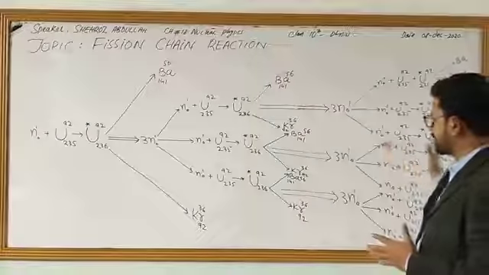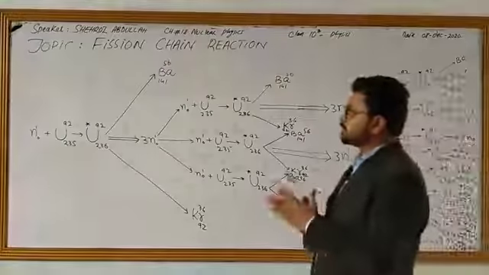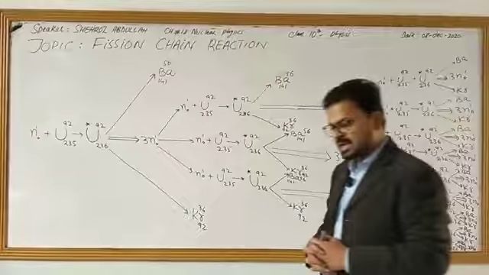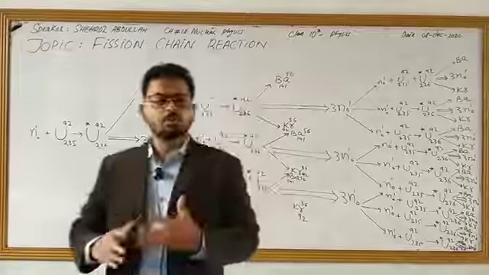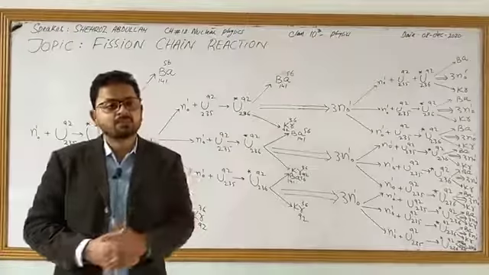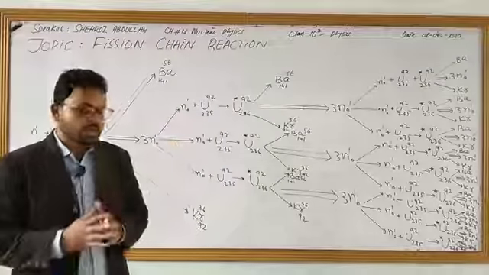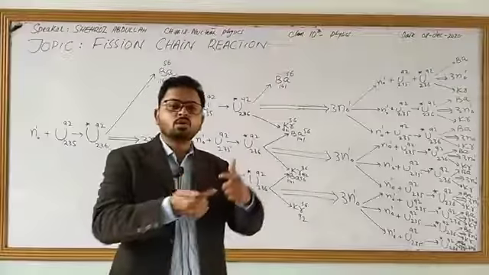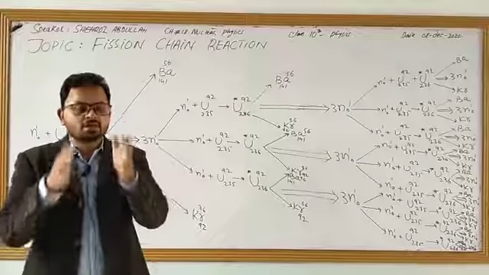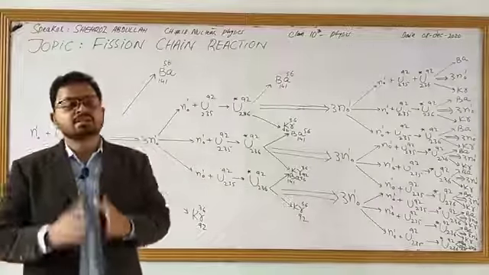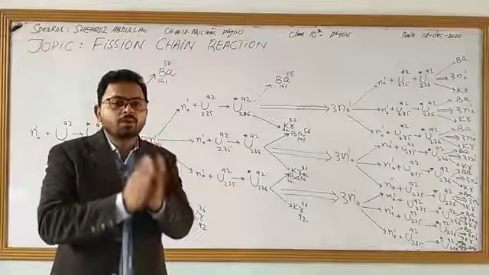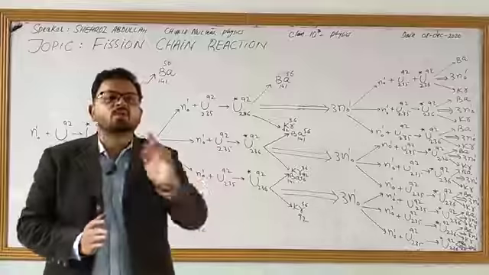A very detailed diagram of this nuclear fission chain reaction is discussed in this lecture. Read the things from the book and understand the diagram from the book. This is your home task: to understand nuclear fission and fission chain reaction, and also write in your neat notebook. Reading from the book of the mentioned topics is also your homework.